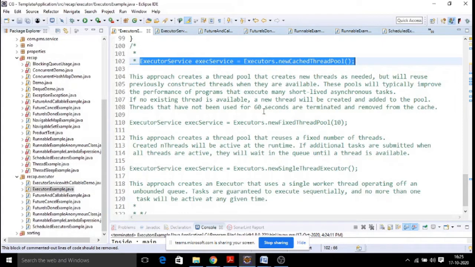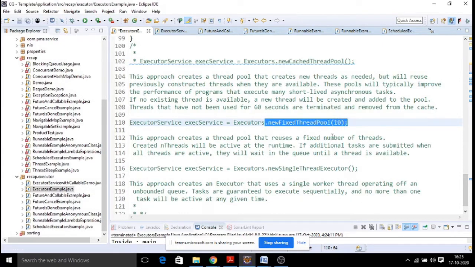Second is called newFixedThreadPool. Fixed thread pool means there is no caching effect, but it is going to create a fixed number of threads for you. And let's say you are using all the fixed number of threads, all threads you are using in your application. Now you need an 11th thread, one more thread is needed.